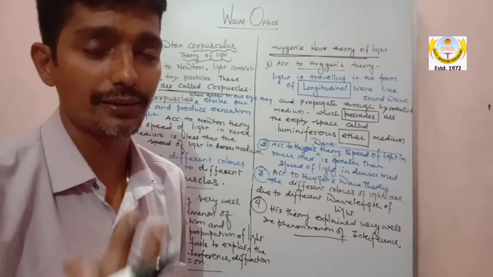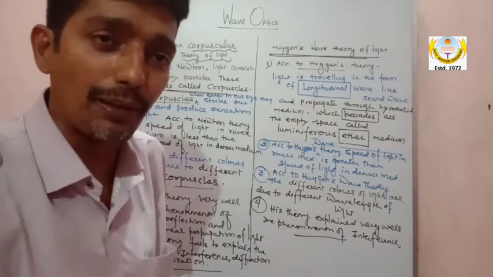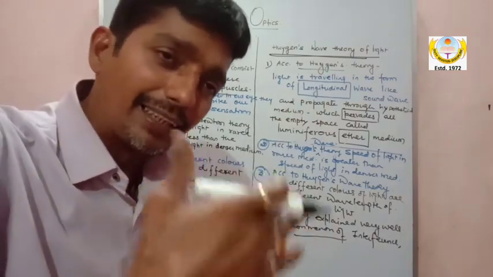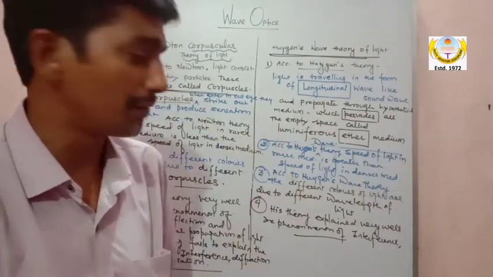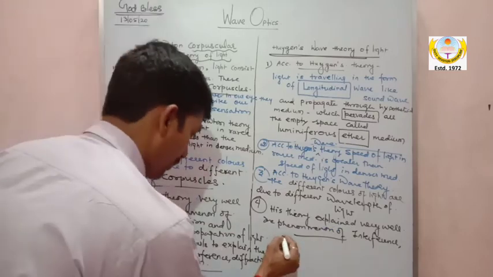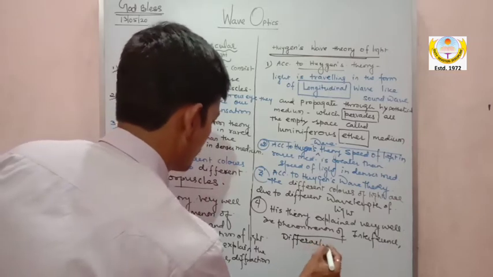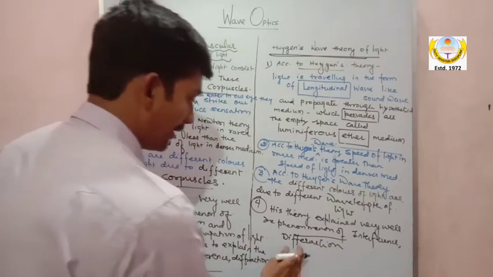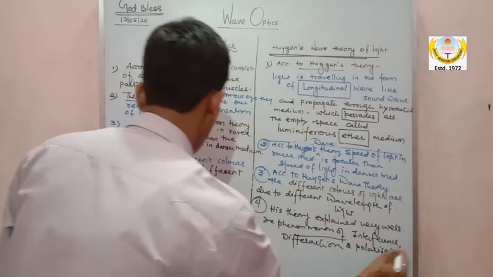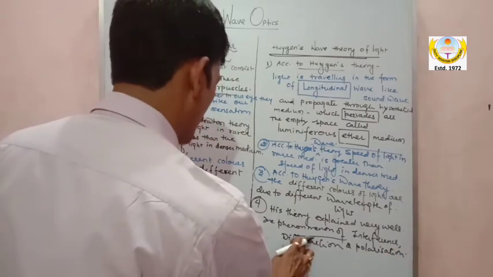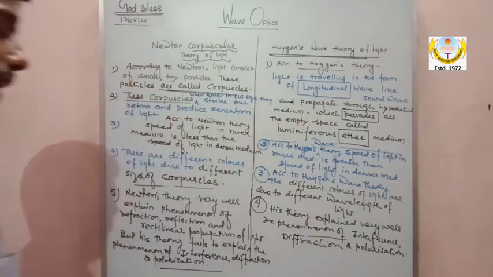There are two diffractions, my dear. So take care. I am not saying only he is the person, but his theory is in line with other scientists also. But his theory is taken into account to explain interference, diffraction, I can say, right, and polarization. So this theory is able to explain these phenomena, my dear, that is interference, diffraction and polarization.